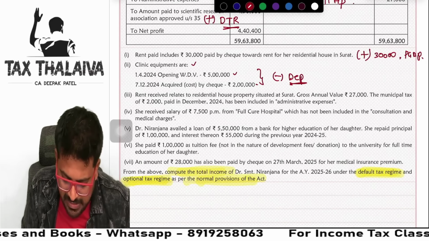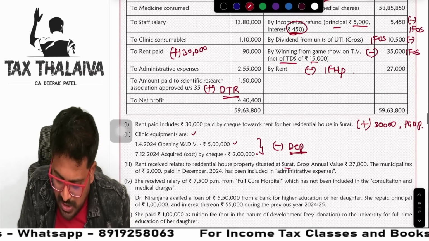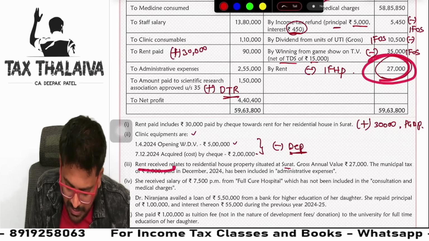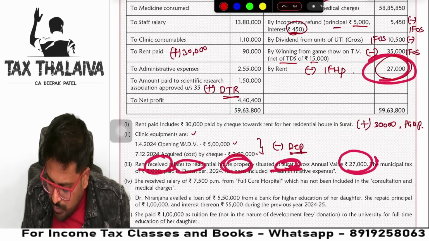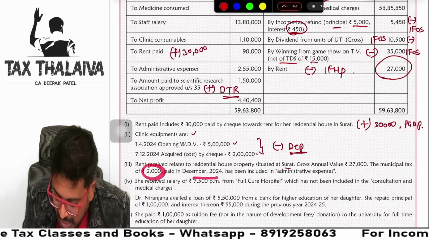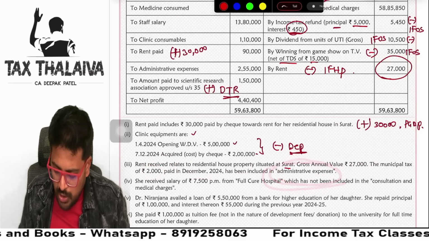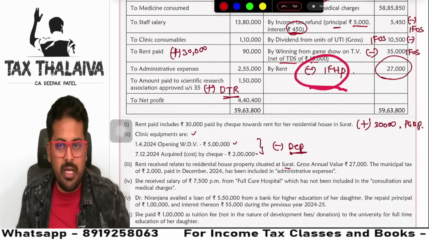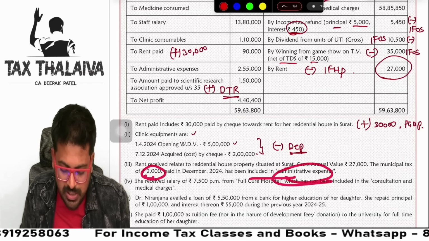Next. Rent received relates to residential house property situated at Surat. So this residential house property rent is 27,000. It is saying rent received relates to residential house property in Surat. Gross annual value is 27,000. Municipal taxes 2,000 paid in December has been included in administrative expenses. Guys, 27,000 is this. We have already reduced it from income from house property purpose. Municipal tax 2,000 is included in administrative expenses.